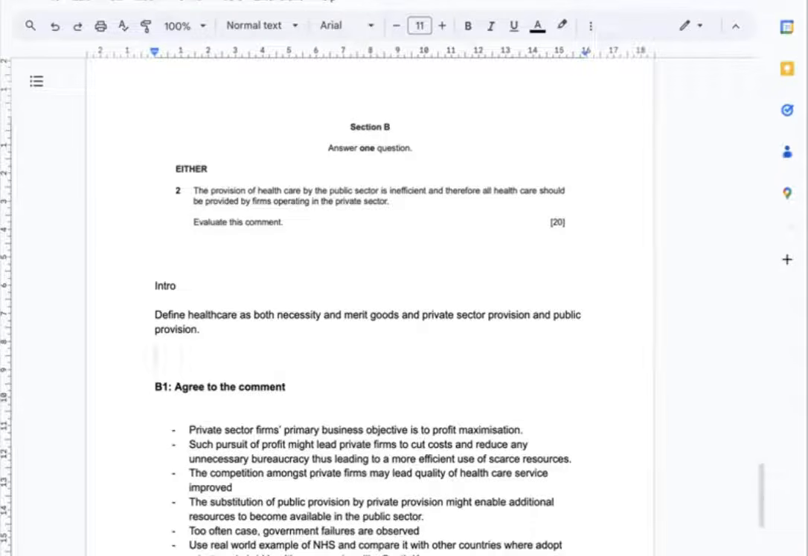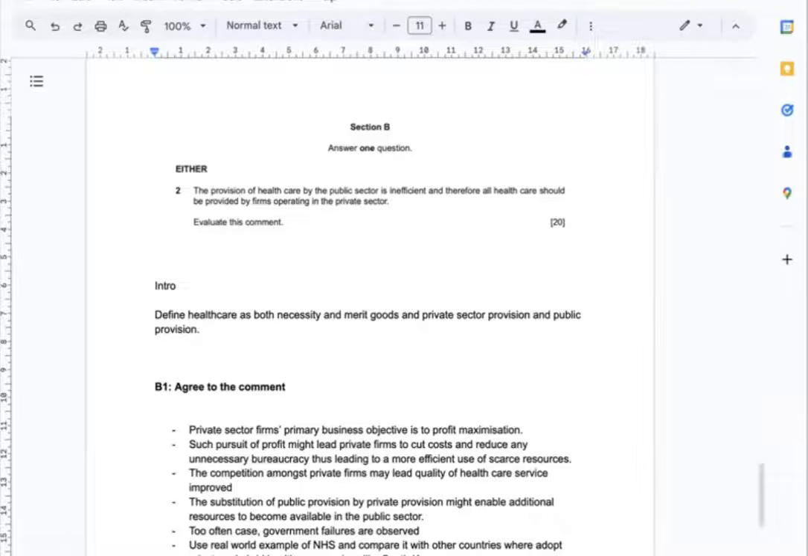First discussion will be about agreement to the comment. What should be understood is that private sector firms' primary business objective is to maximize their profits. And such pursuit of profit maximization will lead private firms to cut their costs and reduce any unnecessary inefficiencies in bureaucratic system, which can lead to a more efficient use of scarce resources within the healthcare system.